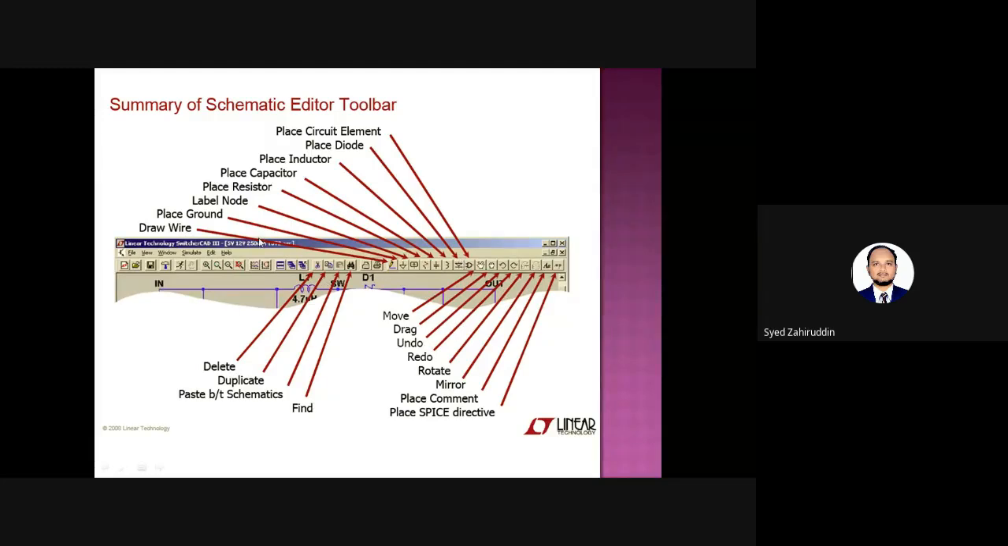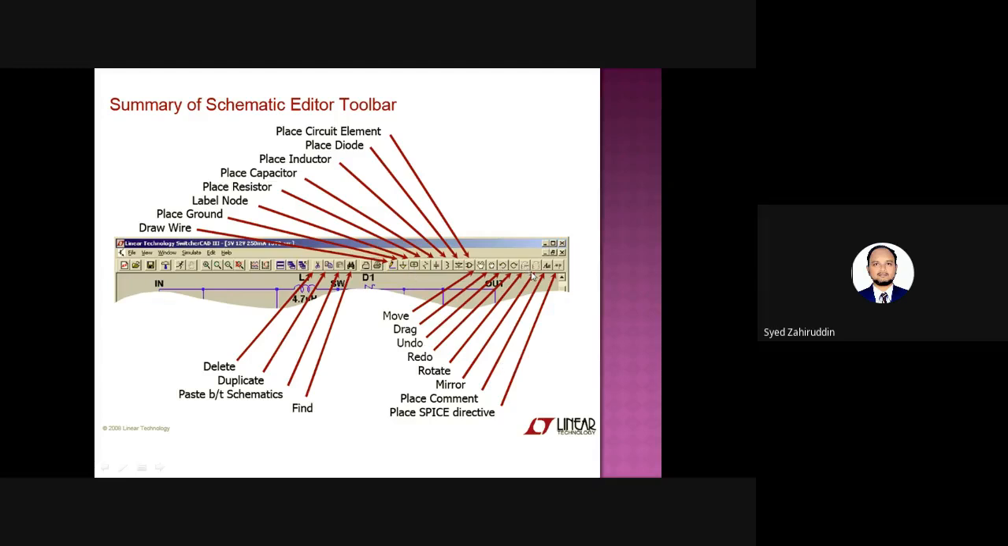Then the starting window will display all these types of icons. As the name itself specifies, and as the time is less, I am skipping these. What are the icons that have been shown here? There are symbols like a resistor symbol, a capacitor symbol, a diode symbol, then place component symbol, rotate, move, cut symbol, duplicate symbol, and placing ground. All those symbols are available within the toolbar itself.